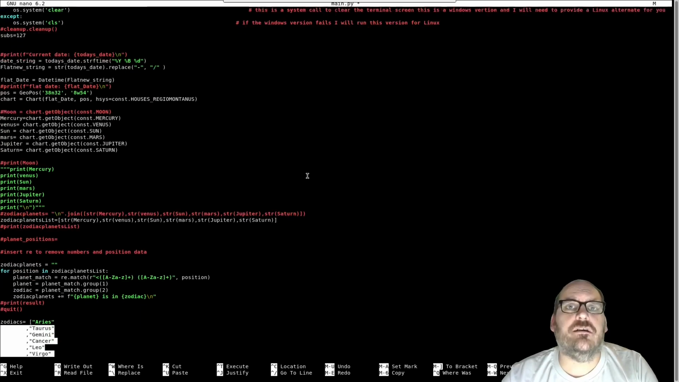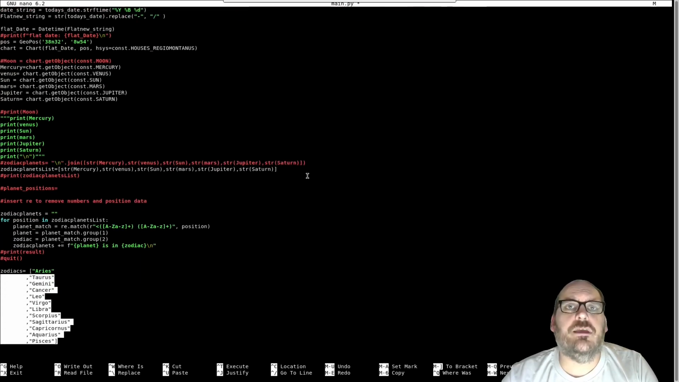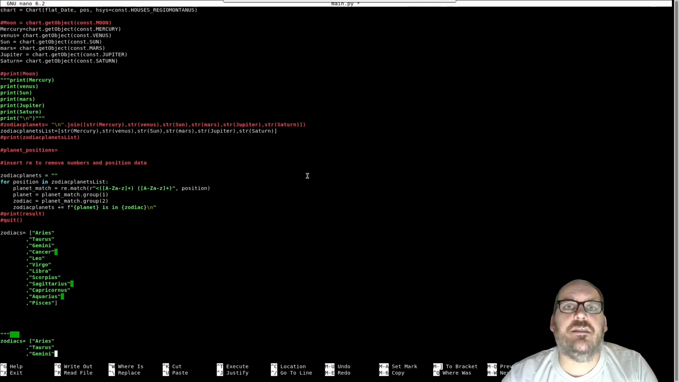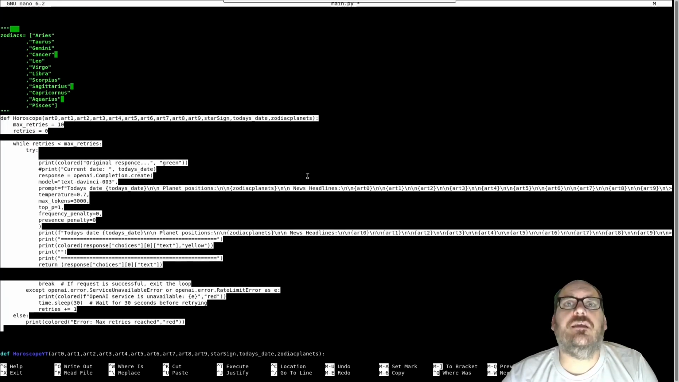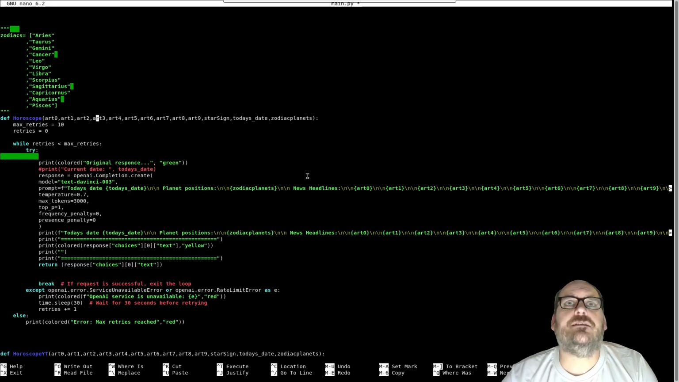Right, so here is the list of zodiacs that we're working with. So we create the list and then we're going to iterate through that list. Alright, so this is the first function. Basically, it's the horoscope function, the first one I created. We pass it these art numbers, art 0 to 9, so 10 of them. These are articles from the news. I grabbed the news sources from CNN using News API.